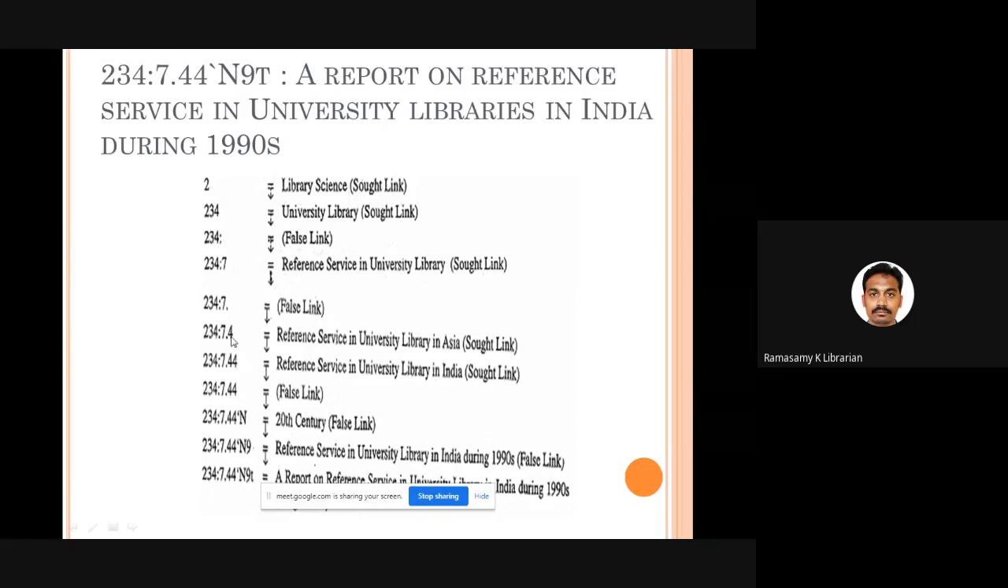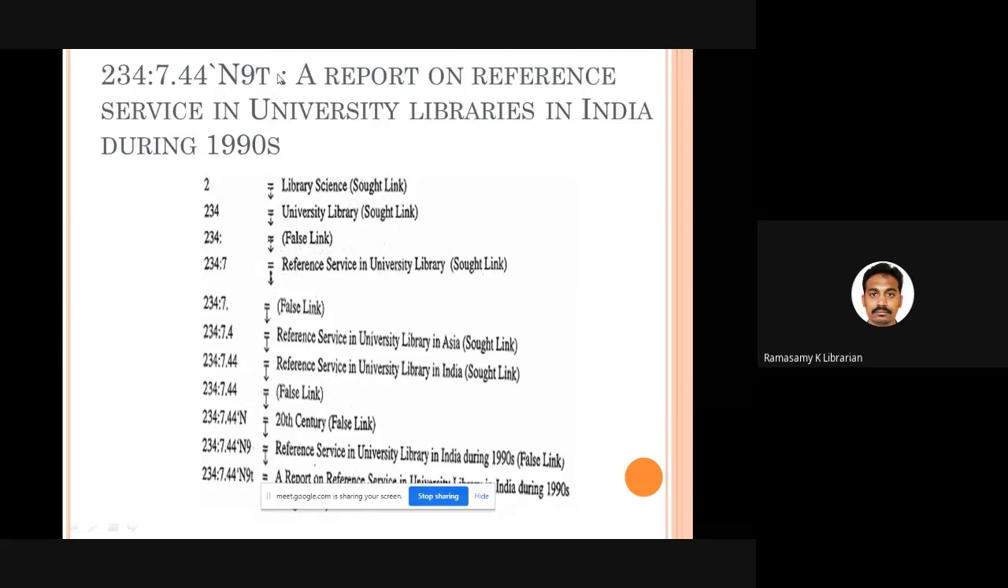Then comes 0.4. That means in Asia. This is a sort link. 0.44, India, sort link. 0.44 inverted comma. This inverted comma is missing here. Kindly put an inverted comma, because since it is ending with a connecting symbol, it is a false link. Then inverted comma N is the 20th century. If you feel that sometimes they may come and ask for information about the 20th century, you can have this as your sort link. Absolutely no problem. There is no hard and fast rule. N9 is not a complete number, so this is a false link.